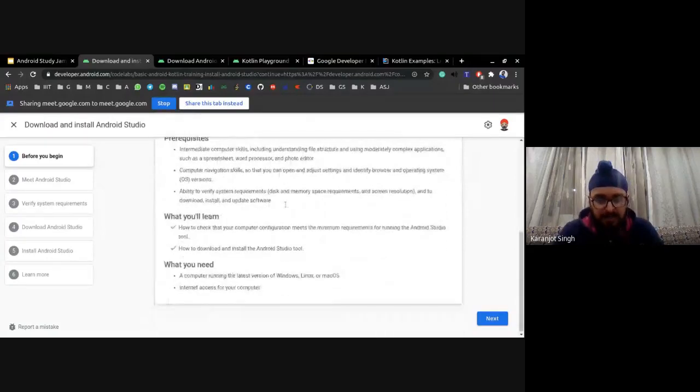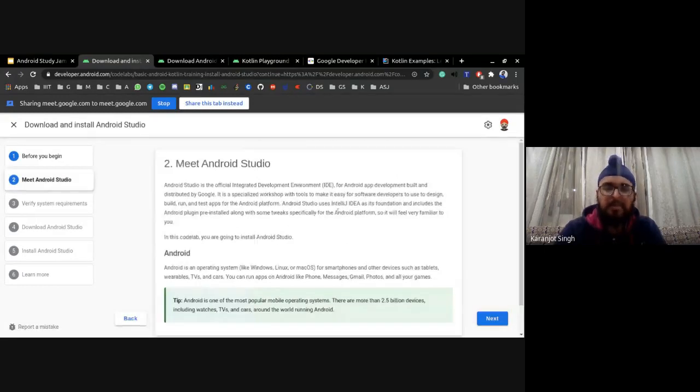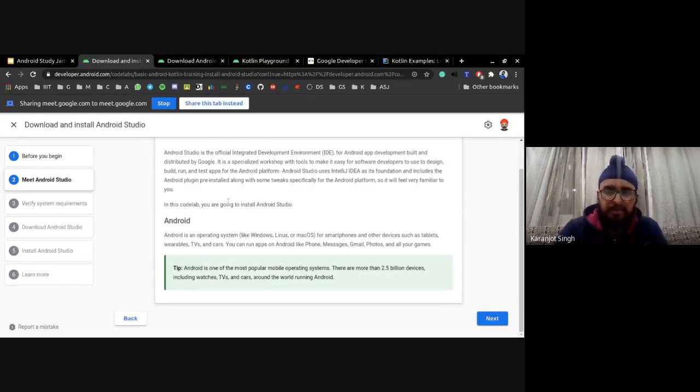There are some prerequisites, as visible on the Android Studio page, but these are pretty much covered by all the PCs you might have. It would not be an issue. I'm not sure about the M1 chip.